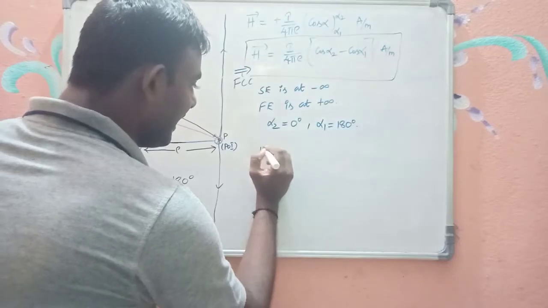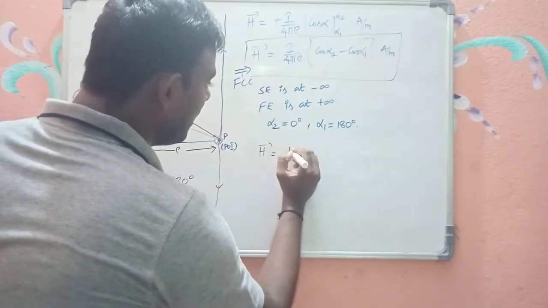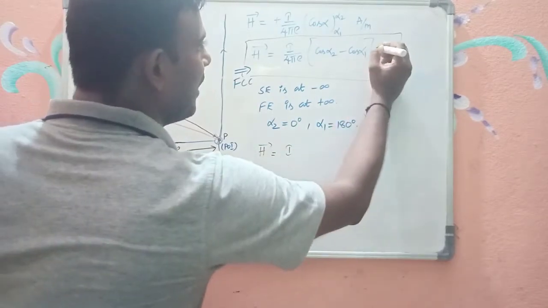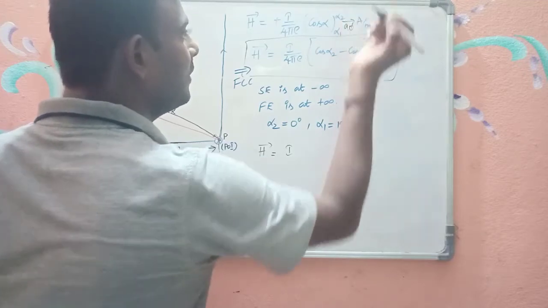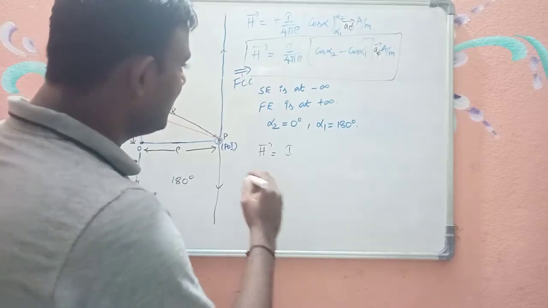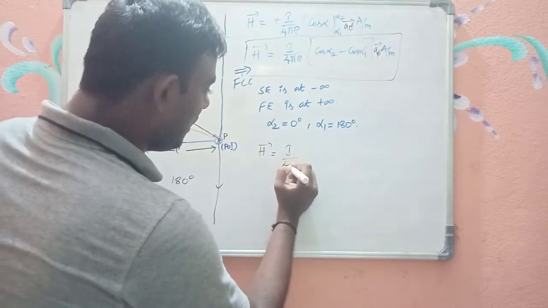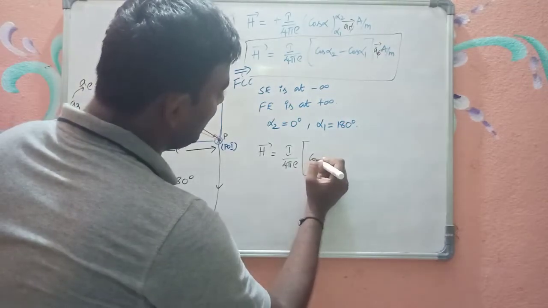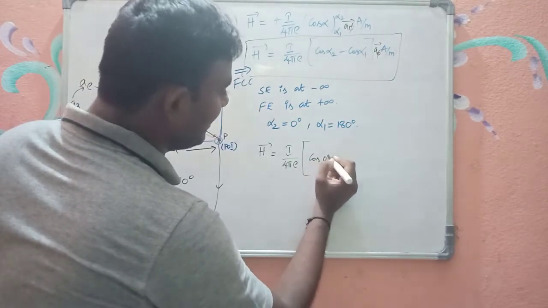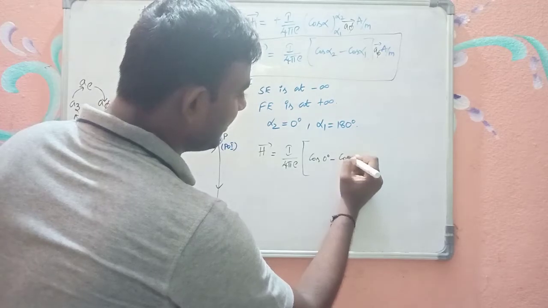Now the H bar is converted like this, I by... I forgot the direction here, as it is a vector, it is in a phi bar. Okay, so H bar is equal to I by 4 pi rho, cos alpha 2 is 0 degrees minus cos alpha 1 is 180 degrees, right?